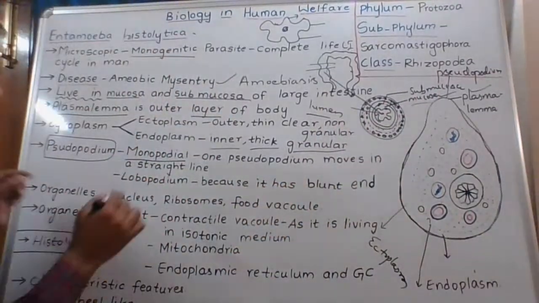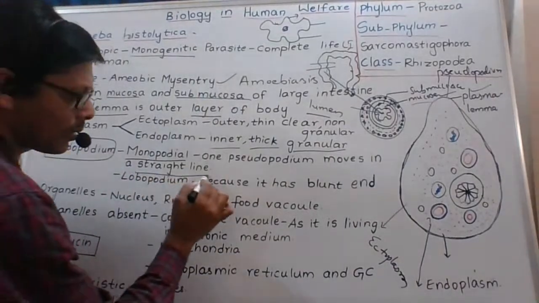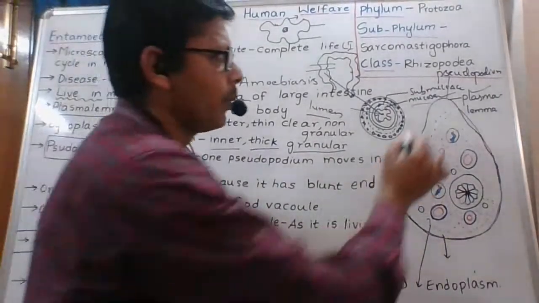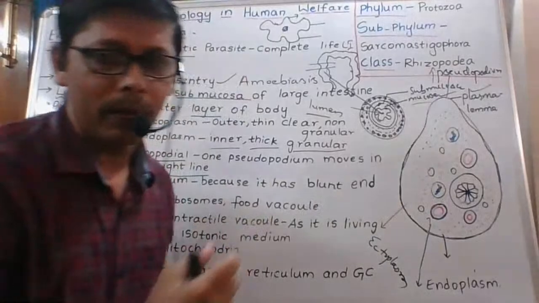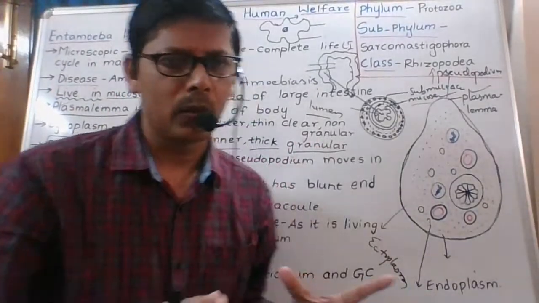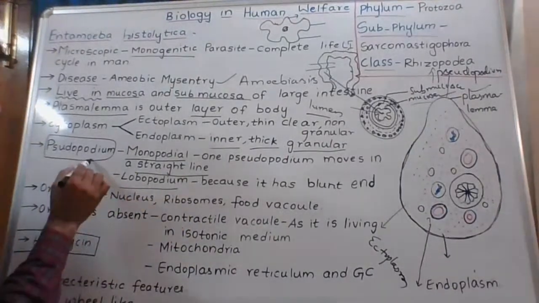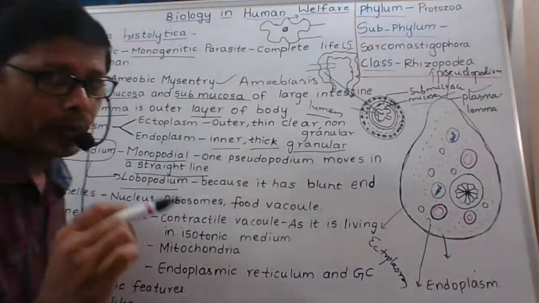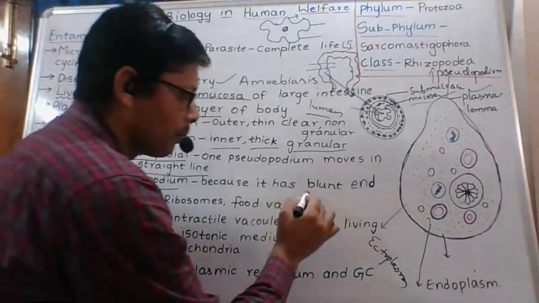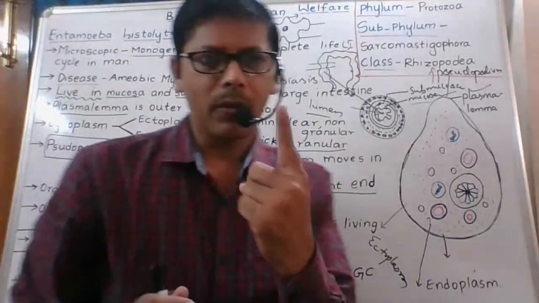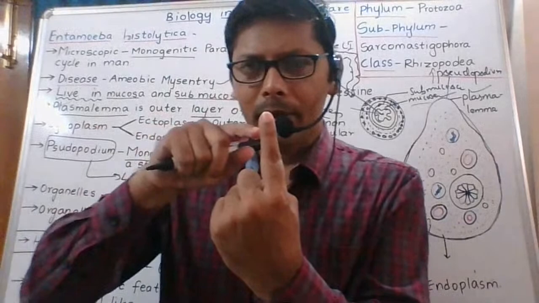Next, it moves in a straight line. Important: it moves in a straight line because it has only one pseudopodium. This pseudopodium is named lobopodium because it has a blunt end, like our finger does.